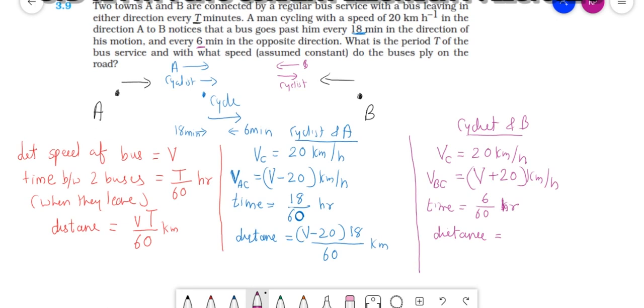The distance is V plus 20 into 6 upon 60 kilometers. This will be 1, this will be 2, and this will be 3. So I got 3 formulas for distance.